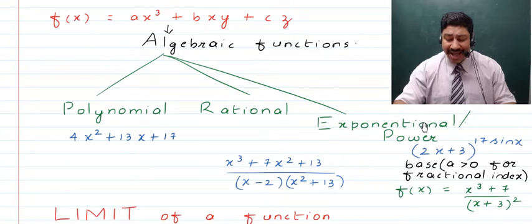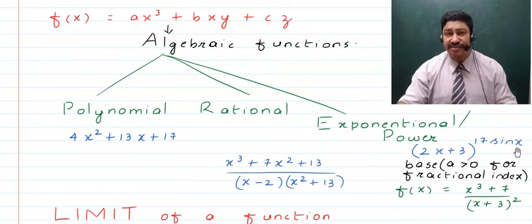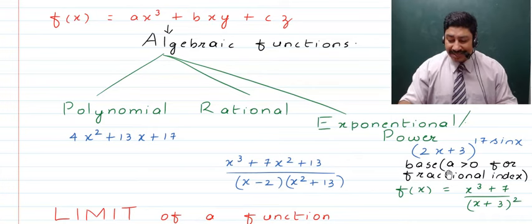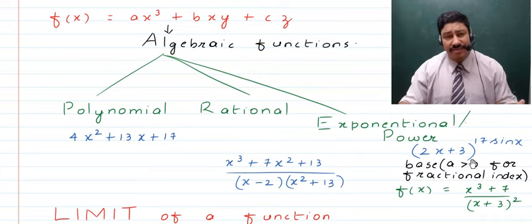And for an exponential or a power function, you got to ensure that the base is positive if the power is fractional, right? I've written this here, that the base, that is normally a, is to be greater than 0, obviously from the set of real numbers, that's not a problem, right? And it is only when you're talking about a fractional index or a fractional power, right?